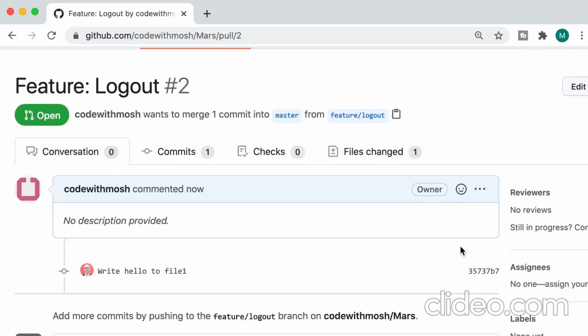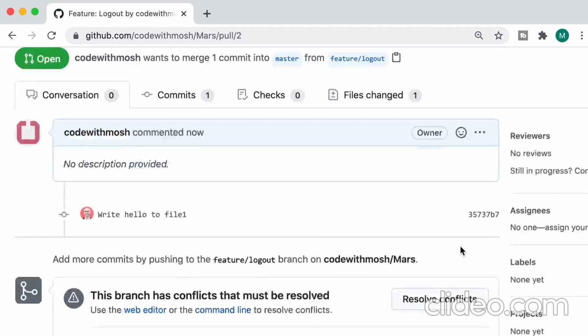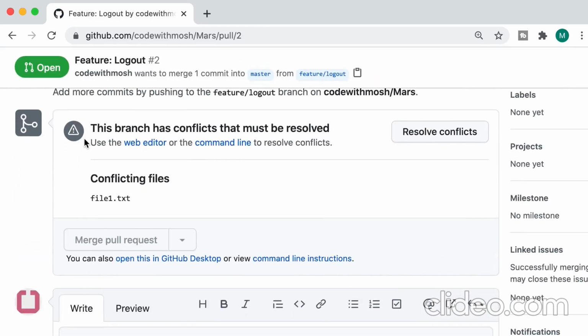At some point in the future, we want to merge and close this pull request. Now look over here. GitHub is saying this branch has conflicts that must be resolved. So here we have two options. We can use the command line or use the GitHub user interface. If you want to use the command line, the process is exactly like before. So someone who is in charge of merging, it could be Amy or someone else. That person first has to pull in the latest code. Then they have to start the merge process. They're going to get conflicts. They will resolve the conflicts, add a new commit, and then push it to GitHub. Exactly like before, nothing different.